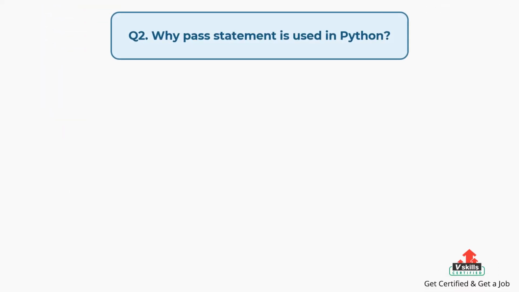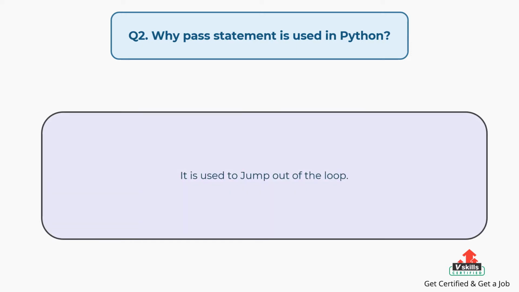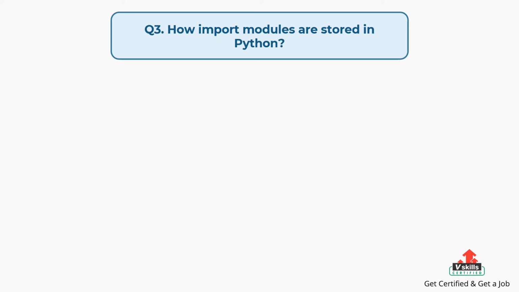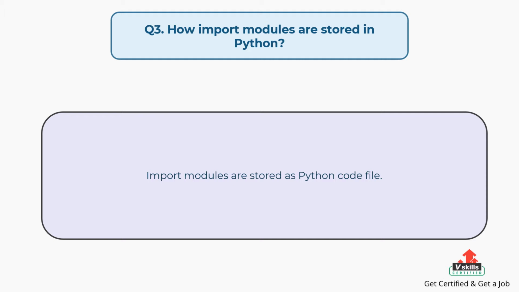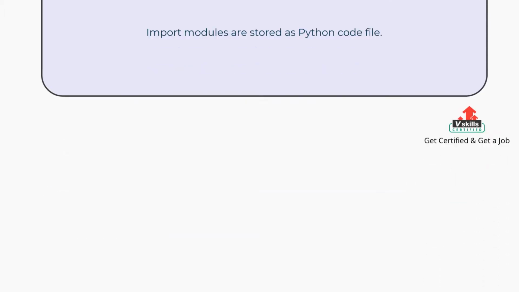Question number 2. Why pass statement is used in Python? The answer is, it is used to jump out of the loop. Question number 3. How import modules are stored in Python? The answer is, import modules are stored as Python code file.